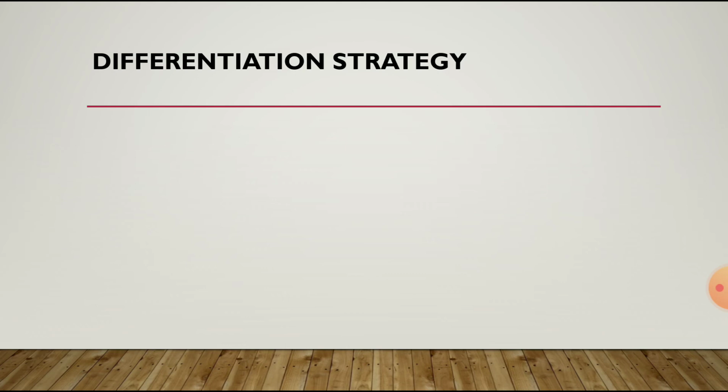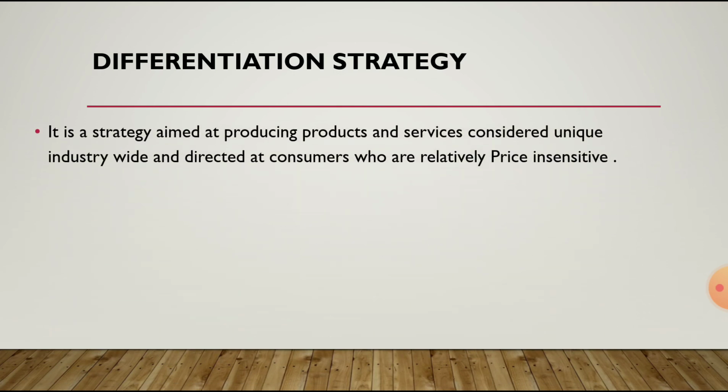Then the second type of strategy, Porter's generic strategy, is differentiation strategy. It is a strategy aimed at producing products and services considered unique industry-wide and directed at customers or consumers who are relatively price insensitive. So in the first strategy, we have seen that customers who are very price sensitive will go for the products which are lower in price compared to competitors.